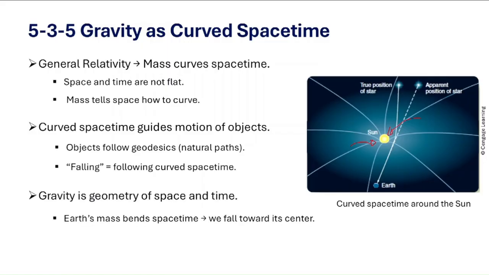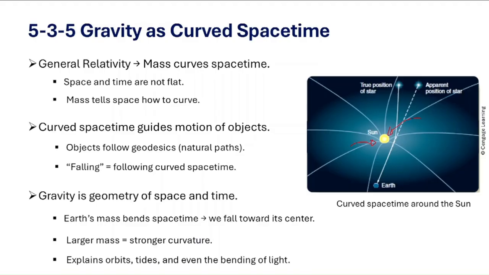Now Earth curves space-time in such a way that all objects naturally move toward its center. So that's why we feel stuck to the ground. So the bigger the mass, the deeper the curve. So a star bends space-time more than a planet, and a black hole bends it so much that nothing, not even light, can escape. Now this model explains Earth's orbit around the sun, the ocean tides caused by the moon, and even the bending of starlight around the sun. So in fact, in 1919, scientists observed starlight bending during a solar eclipse, the first confirmation of Einstein's theory.